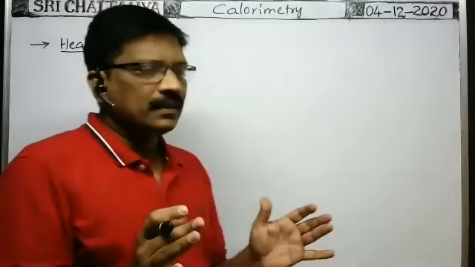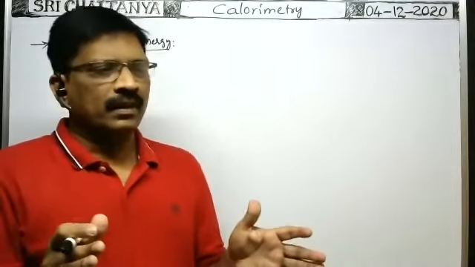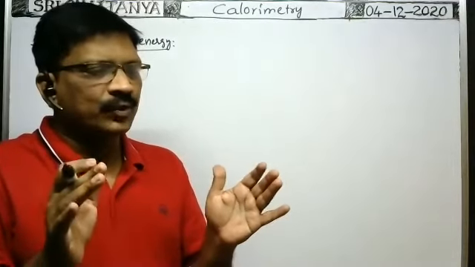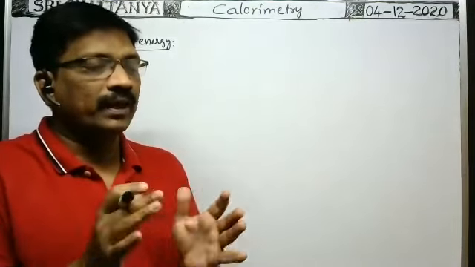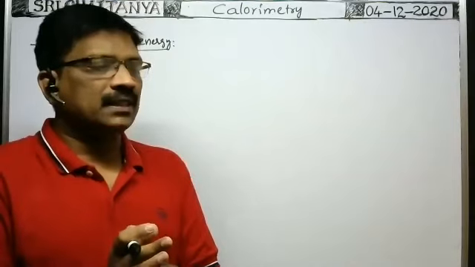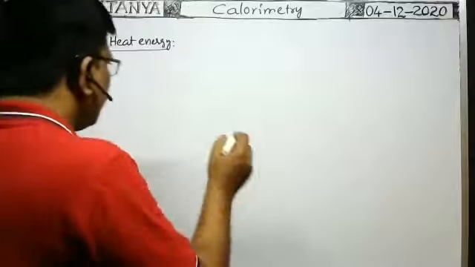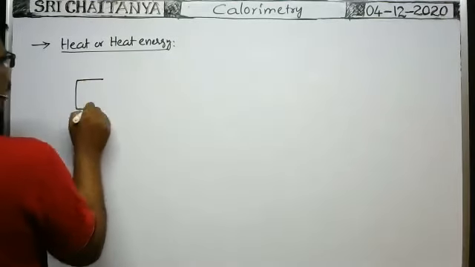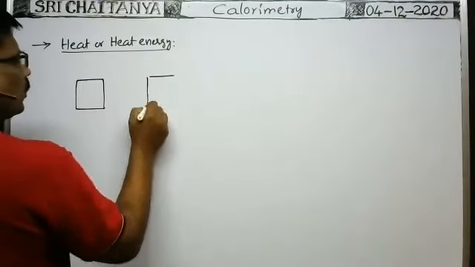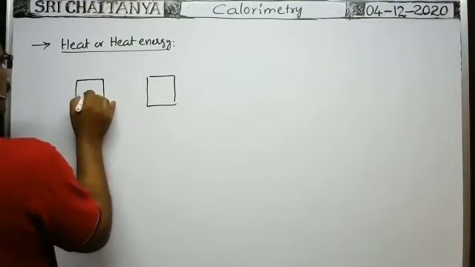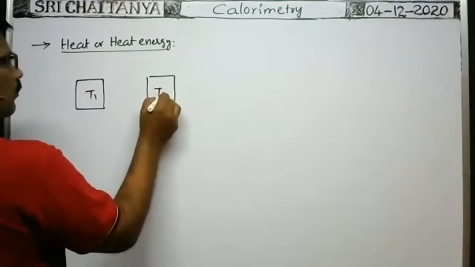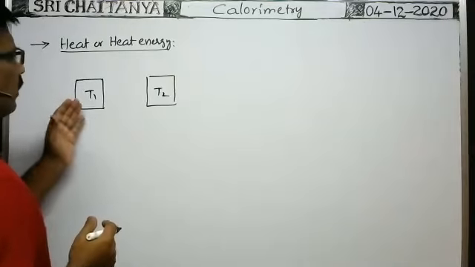Between two bodies, because of temperature difference, the form of energy that transfers from one body to another is called heat energy. Suppose there are two bodies at different temperatures, T1 and T2. Suppose T1 is greater than T2.